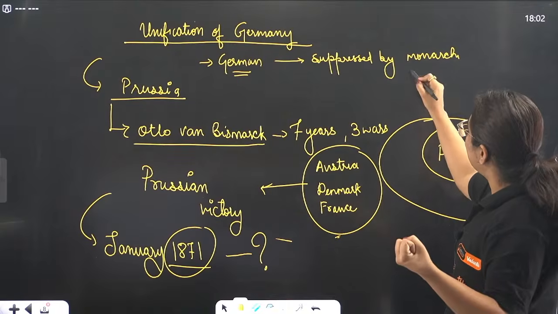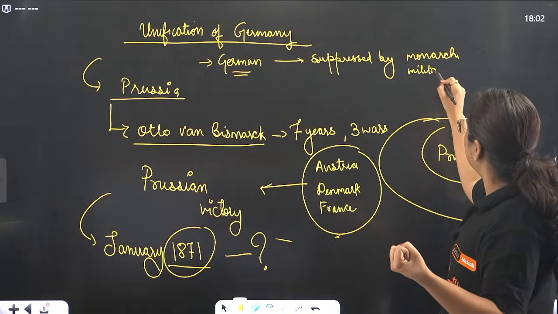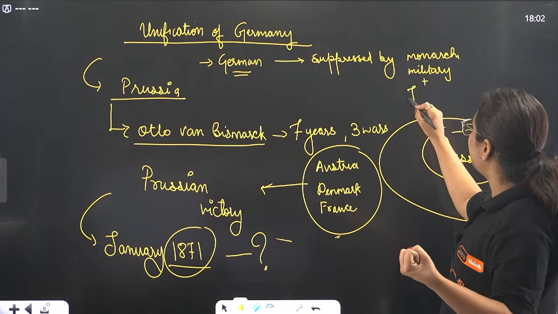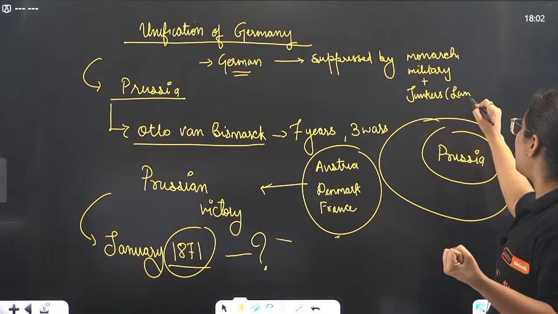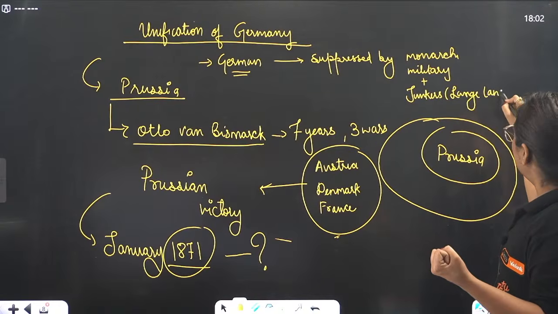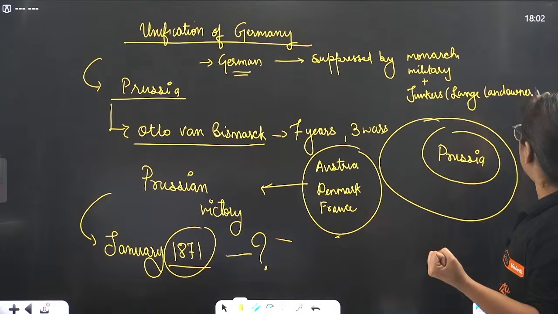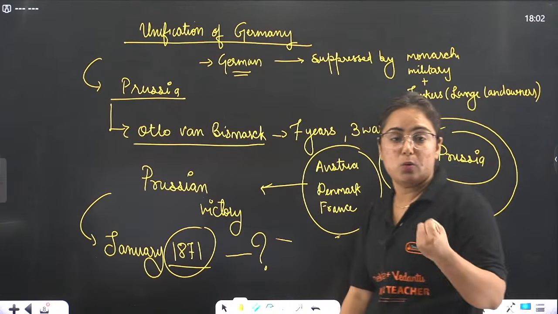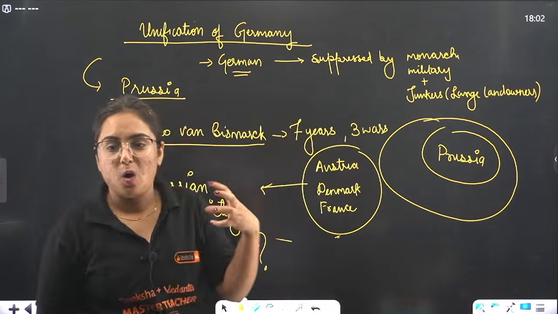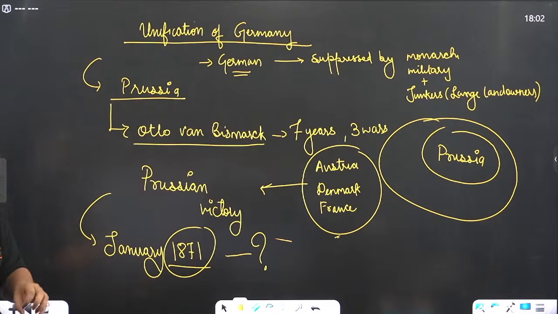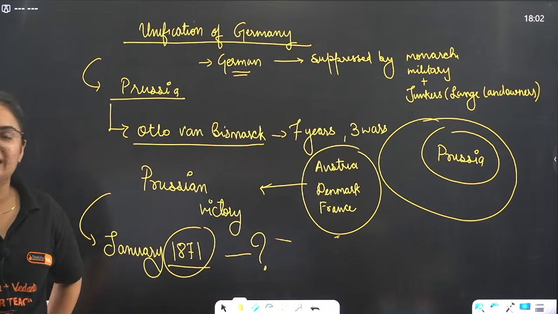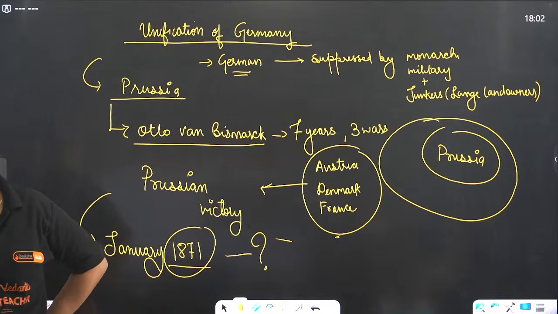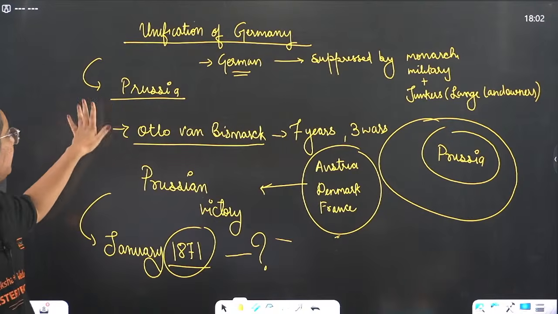As well as by the military, and by the Junkers. Now who are those Junkers? Large landowners. They knew that if we gave this power to the people, all our large lands would be taken away. So because of the greedy nature of these large landowners, they always suppressed the middle class, the artisans, as well as the peasants.